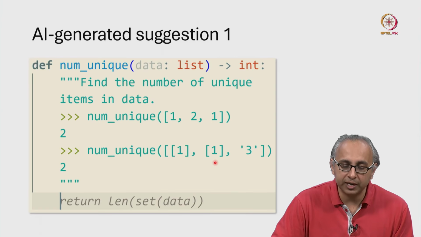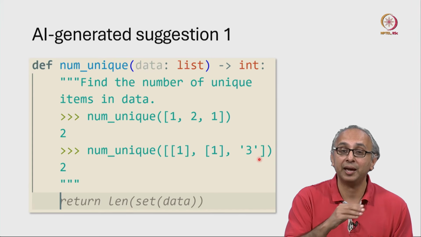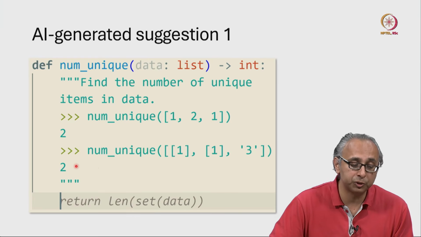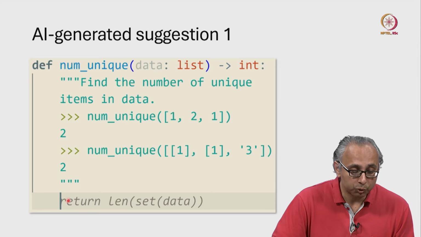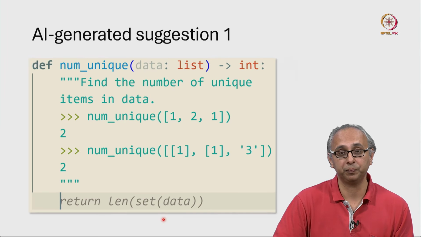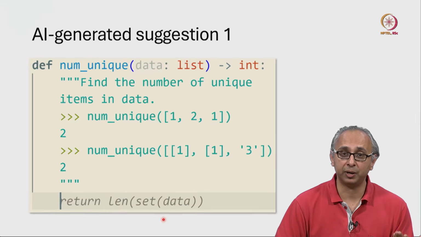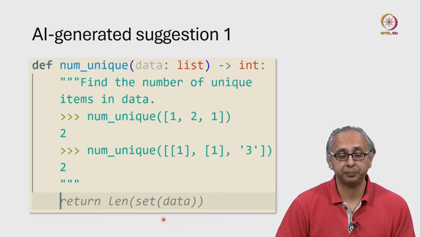If you try to run it on this example, this code would produce an error exactly like the one we just saw. It would not produce the answer that our client wants us to produce. So we must not blindly accept this code. Instead, what we're going to do is prompt our AI to use a different strategy.